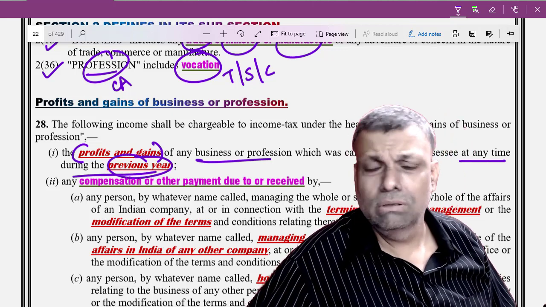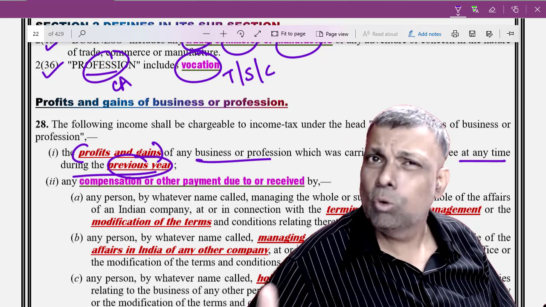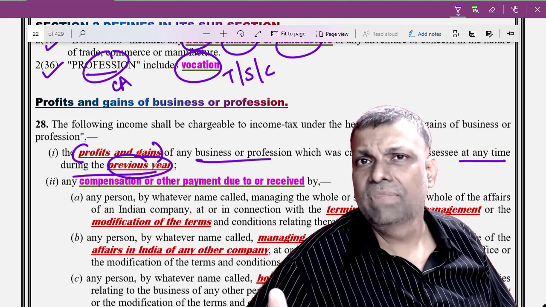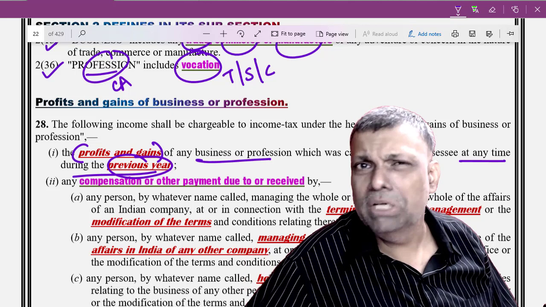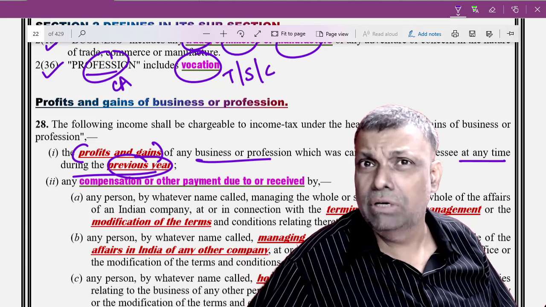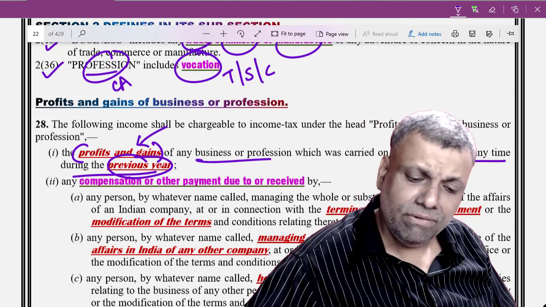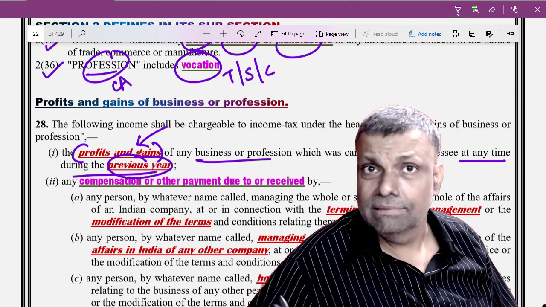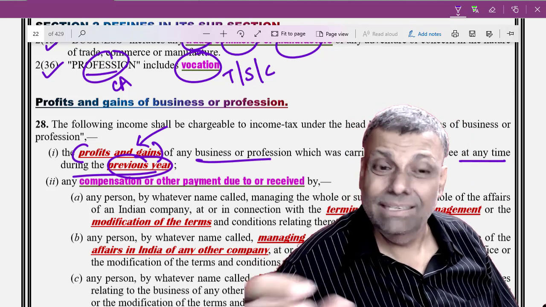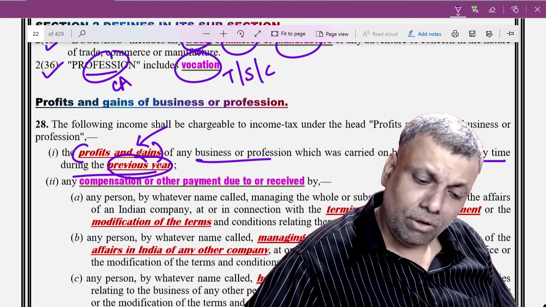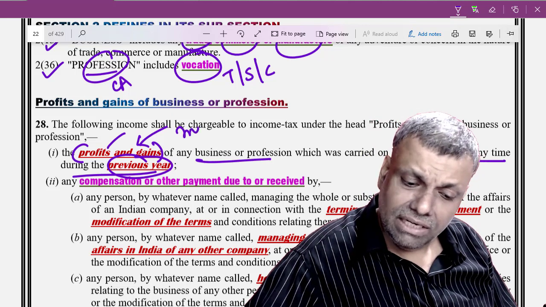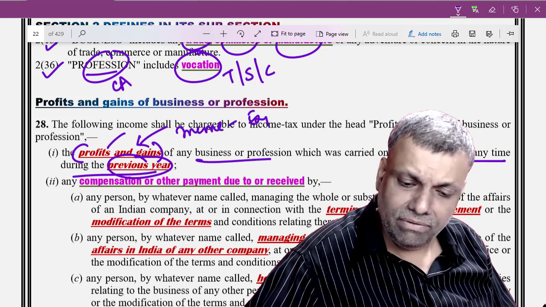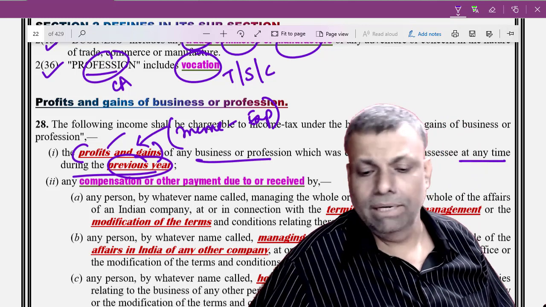Now, the Supreme Court has already explained the hardcore basics of each and every provision, and because there are so many judgments, in the judgments they have already explained that profits and gains basically means, or it is basically intended, that profits and gains means income minus expenses. Okay. Keep that in mind.